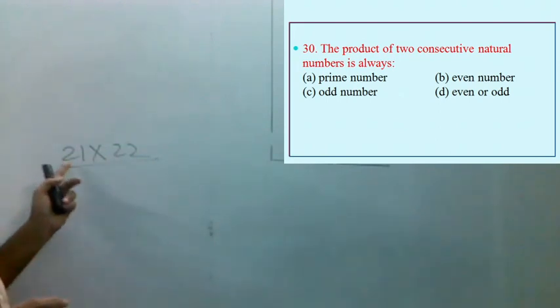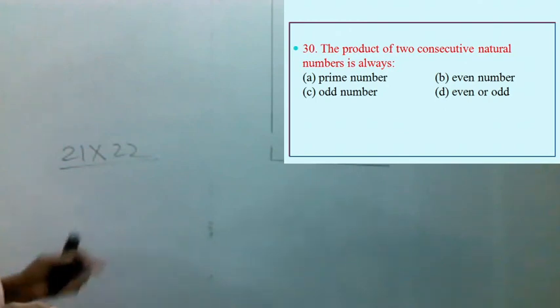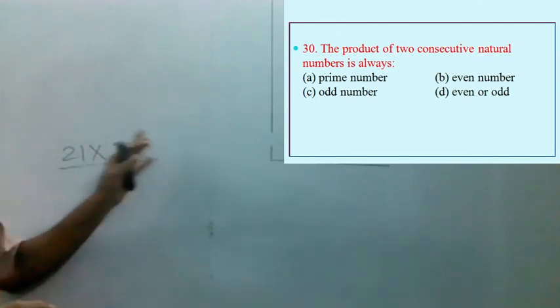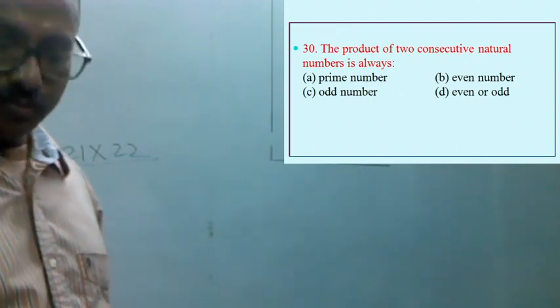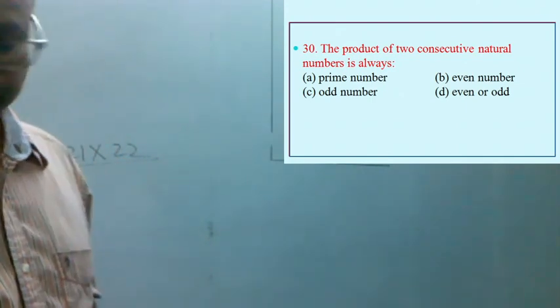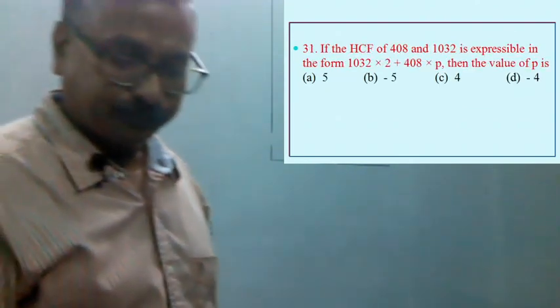Product of one odd and one even number will be even. Always even. So if we multiply 21 by 22, we get an even number. So option B is the correct option. Now let us move to the next question.